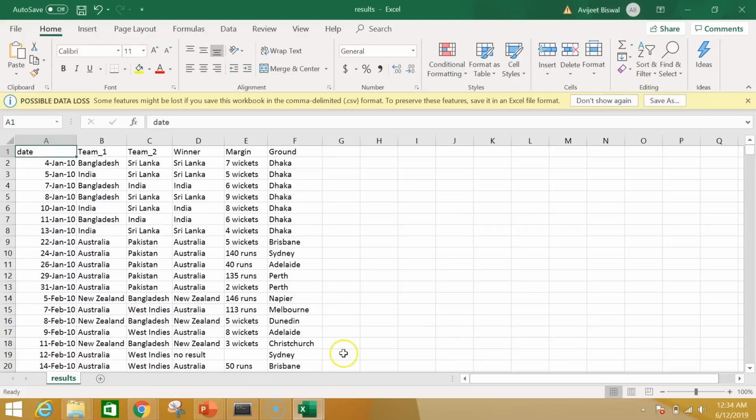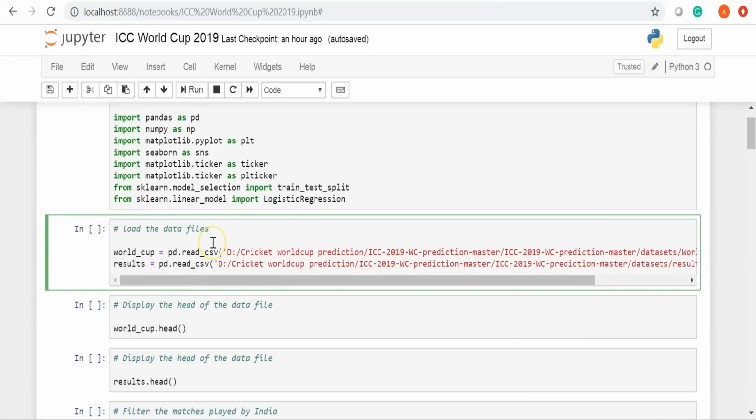Moving on to our next data set. This is the results data set. It represents all the details of the ODI matches the teams have played through the years 2010 to 2017. Team 1 represents the home country, Team 2 represents the away country, and here we have the winner, and this column represents the margin by which the match was won, and finally we have the location where the match was played. So now let's run this.